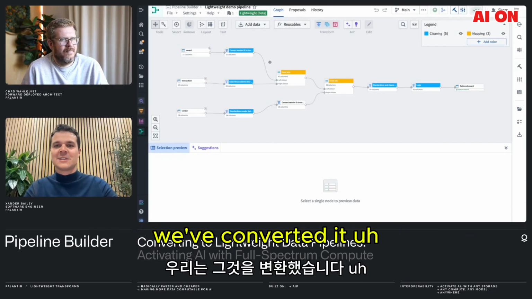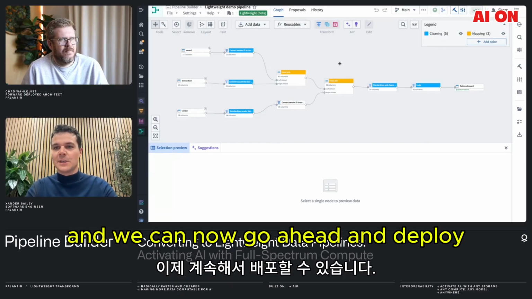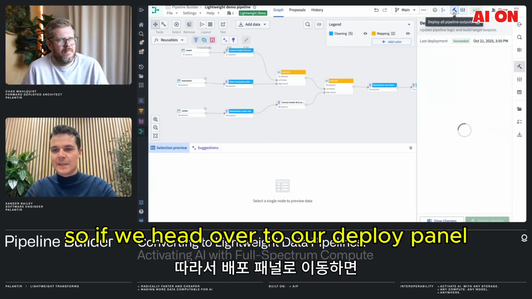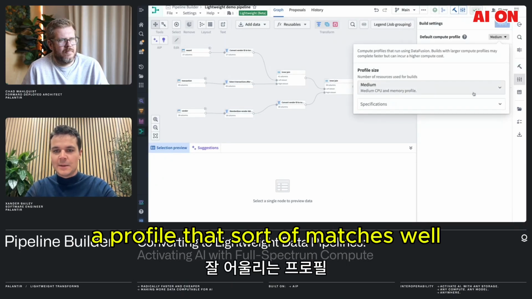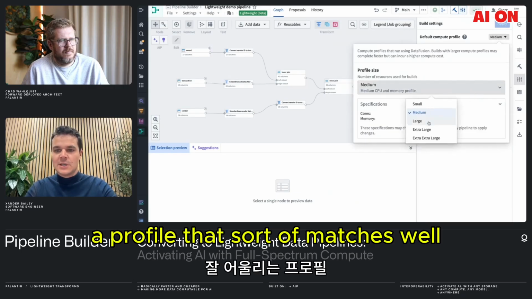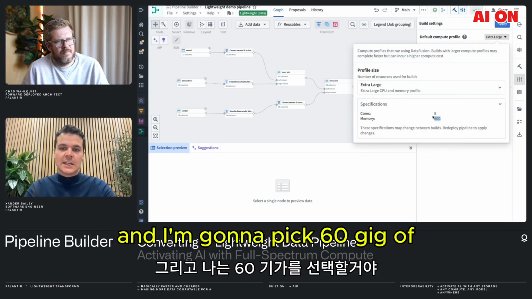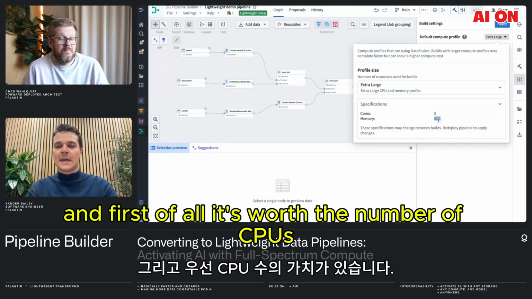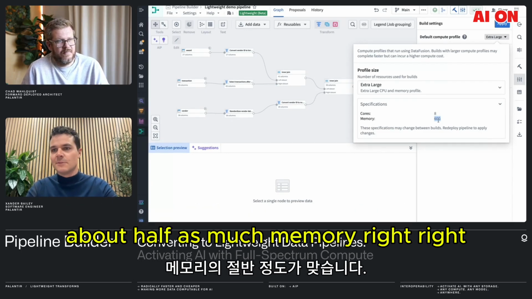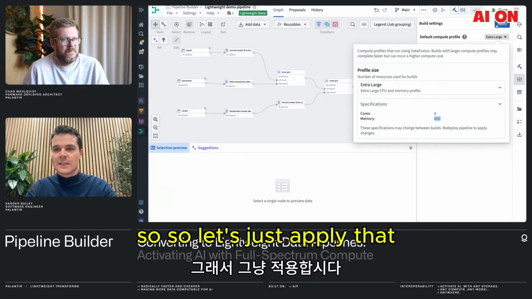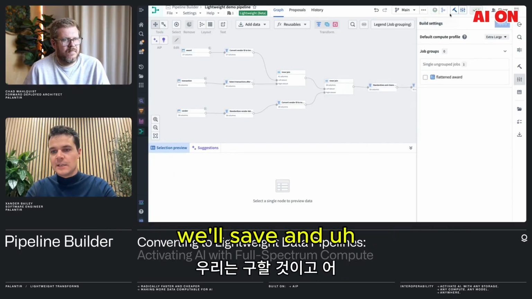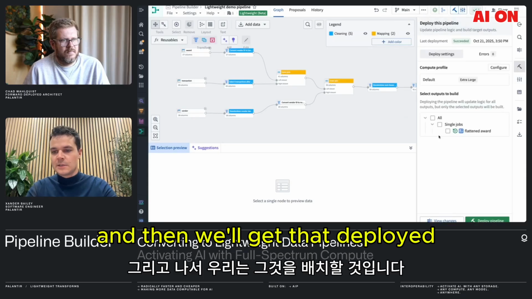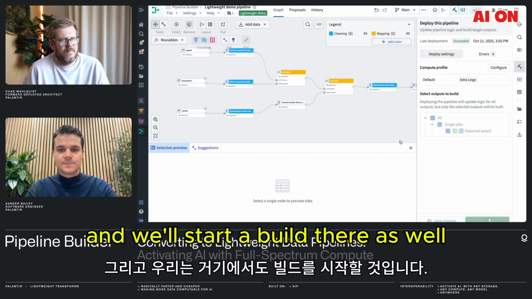We've converted it, and we can now go ahead and deploy. So if we head over to our deploy panel, I'm just going to pick a profile that sort of matches. Well, at least we've got 8 cores here, and I'm going to pick 60 gig of memory. And so it's a fourth the number of CPUs and about half as much memory. Right. So let's just apply that. We'll save, and then we'll get that deployed, and we'll start a build there as well.